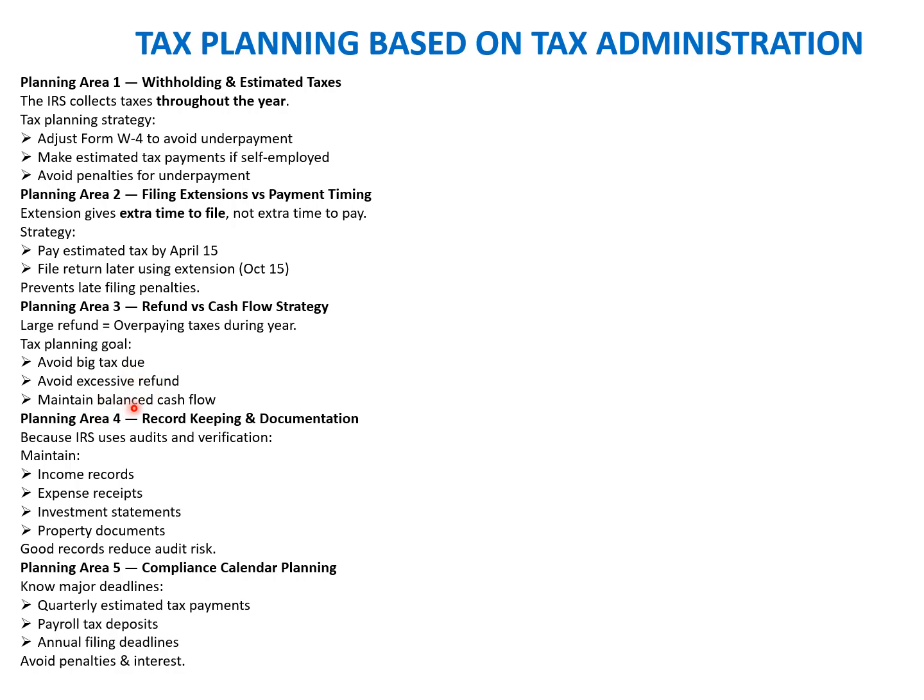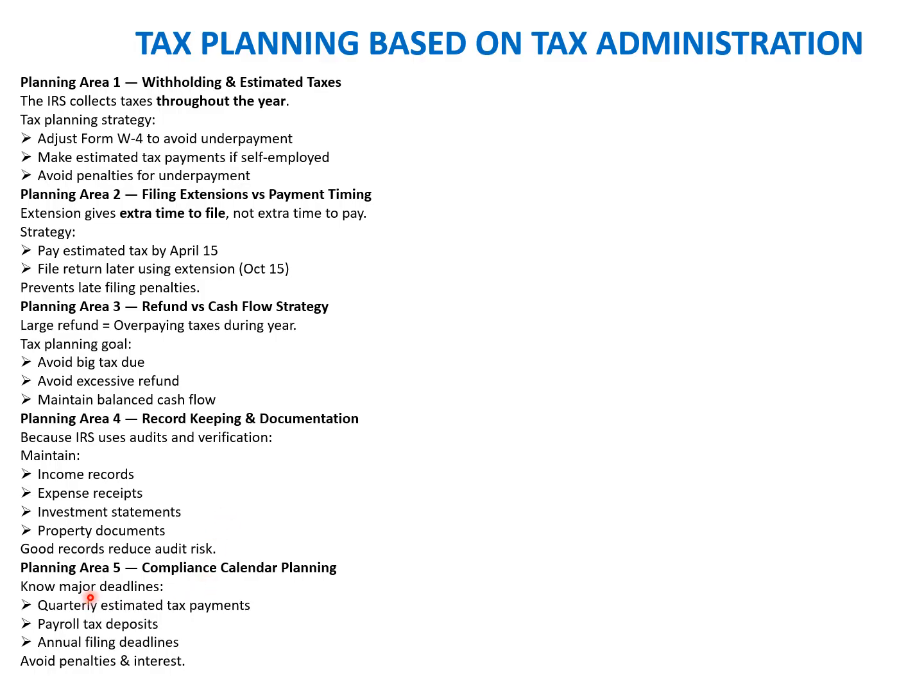Likewise, planning area four is record keeping and documentation, because the IRS performs audits and verification. Strong documentation is essential to ensure that any information asked for is given properly, like income records, expense receipts, property documents, etc. And then finally, compliance calendar planning.